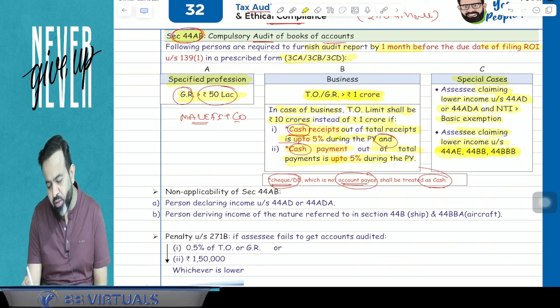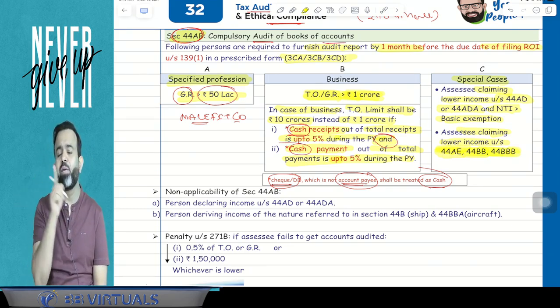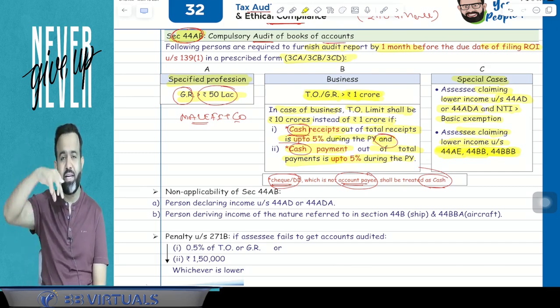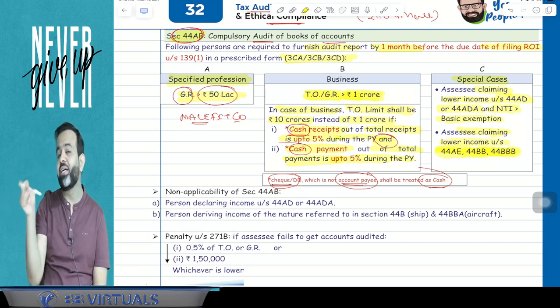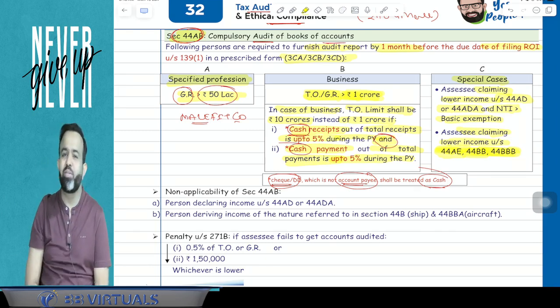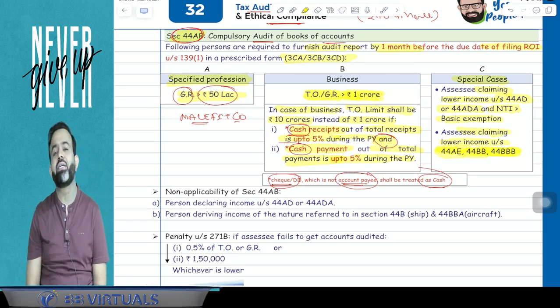If you remember, 44BB is related to a non-resident providing any plant and machinery or providing service for the extraction and exploration of mineral oils. You know that I have mentioned the rig machine; a rig machine is used to extract crude oil. So if any non-resident is providing the rig machine, then their PGBP income is 10% of the amount received. And 44BBB is related to the turnkey project.